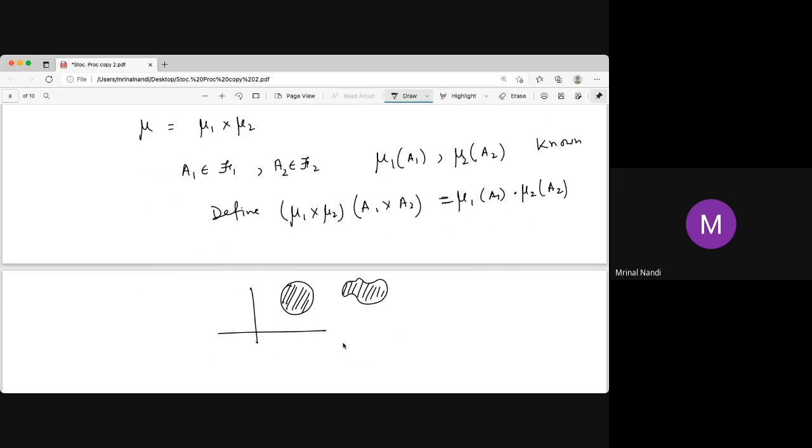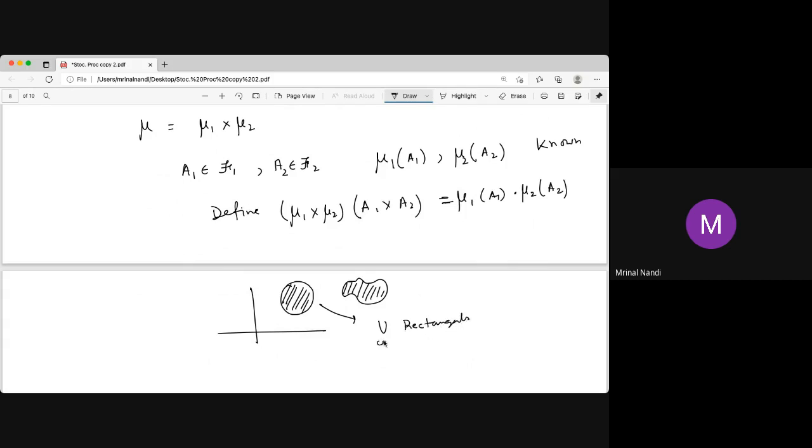The idea is the same. Since it is an element of the Borel sigma algebra on R2, which is the smallest sigma algebra containing F1 cross F2, you can write this as a countable union of some rectangles.